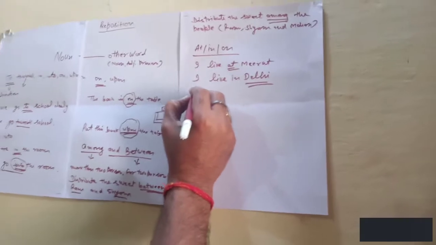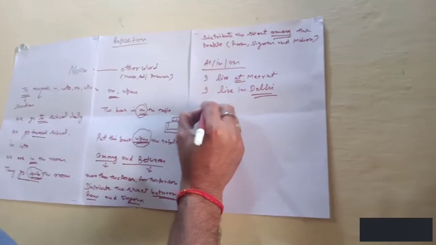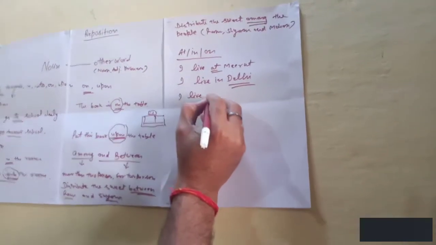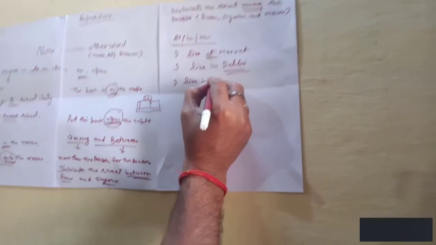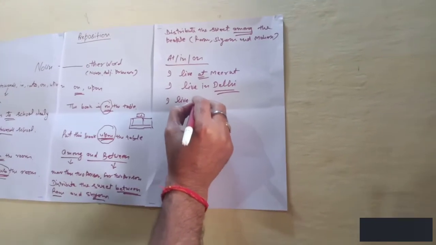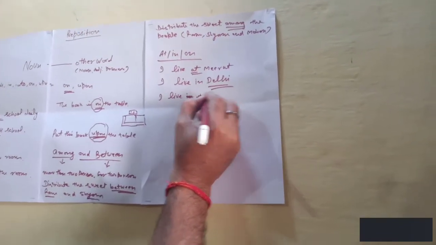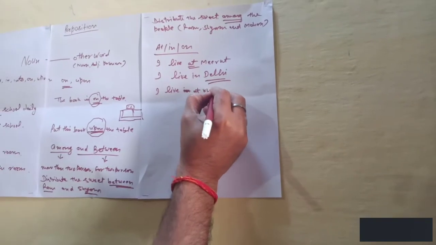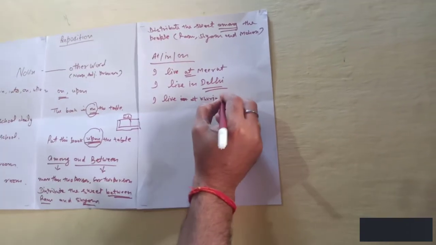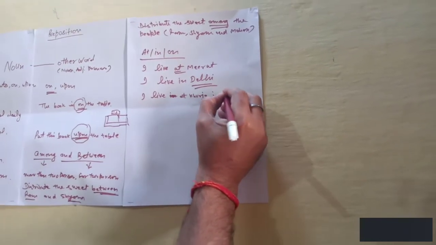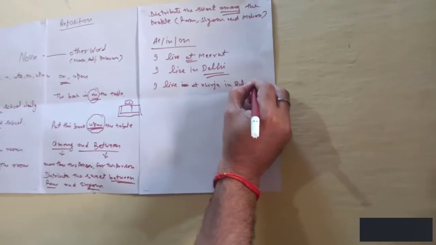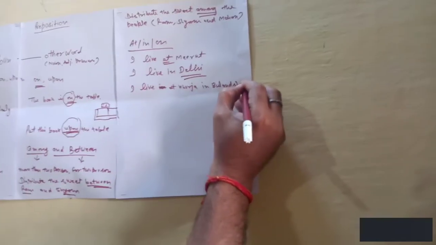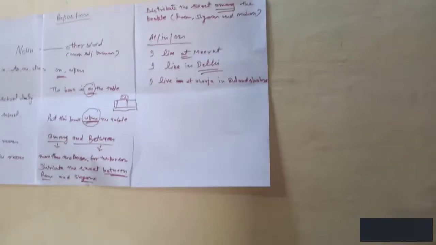Likewise, I live at Khurja in Bulandshahr.